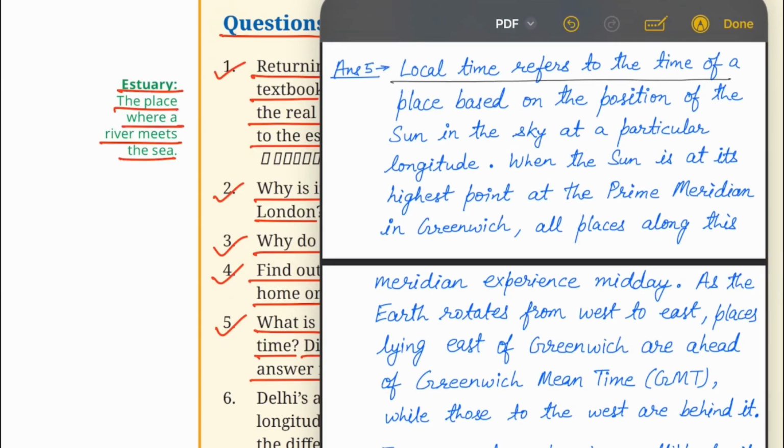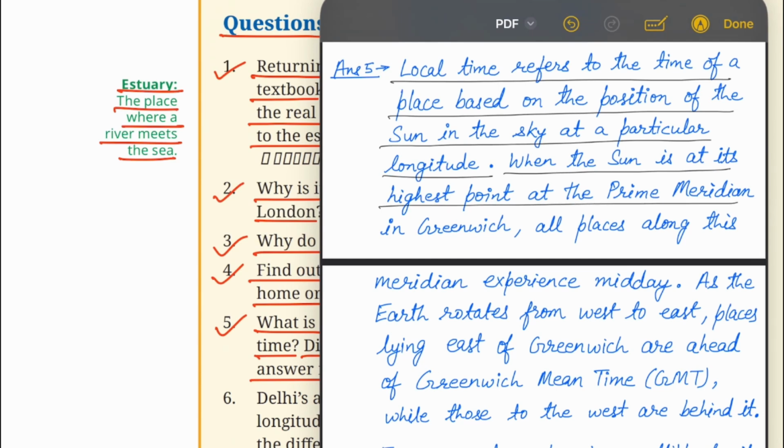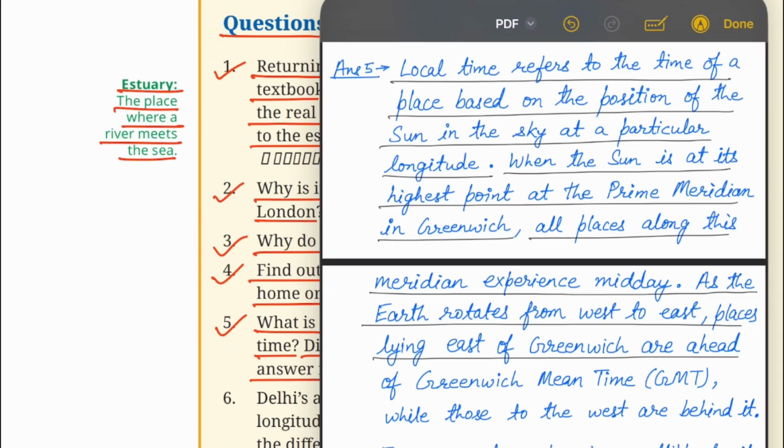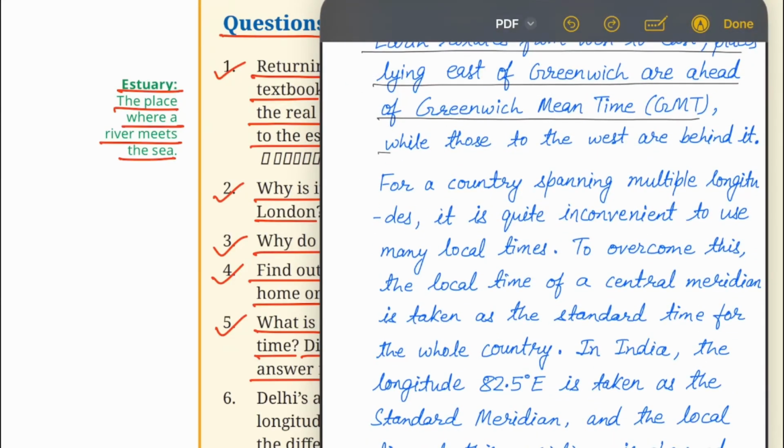Local time refers to the time of a place based on the position of the sun in the sky at a particular longitude. When the sun is at its highest point at the prime meridian in Greenwich, all places along this meridian experience midday. As Earth rotates from west to east, places lying east of Greenwich are ahead of Greenwich Mean Time, while those in the west are behind it.